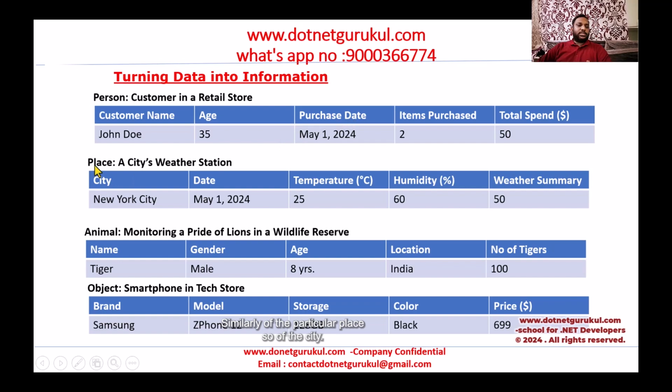Similarly, for the particular place, the city, I'm saying New York City, and the date is so and so. I have given the temperatures, the humidity, and the weather summary. And about the animals as well, the tiger entity, some information about the number of tigers that exist in a particular location in India, and the smartphone in some store, with its brand and model. This is the way we identify the entities and the raw facts of the entities, and we turn that data into meaningful information.